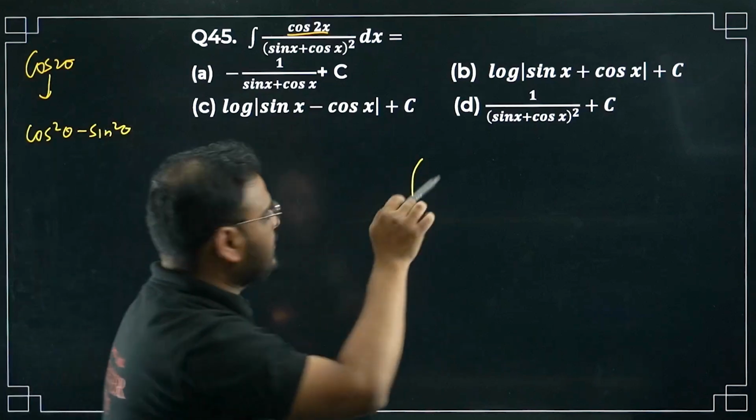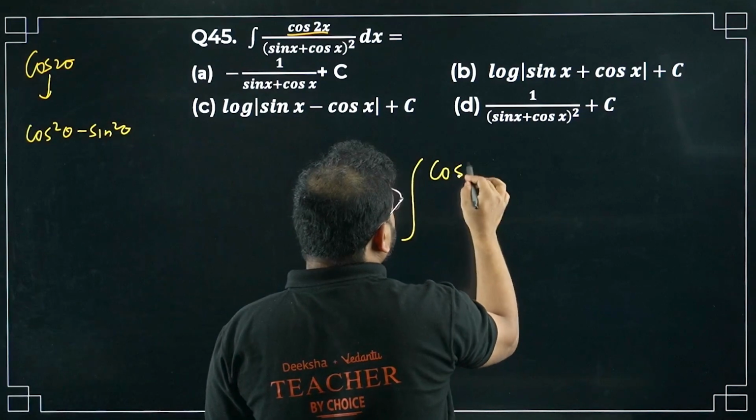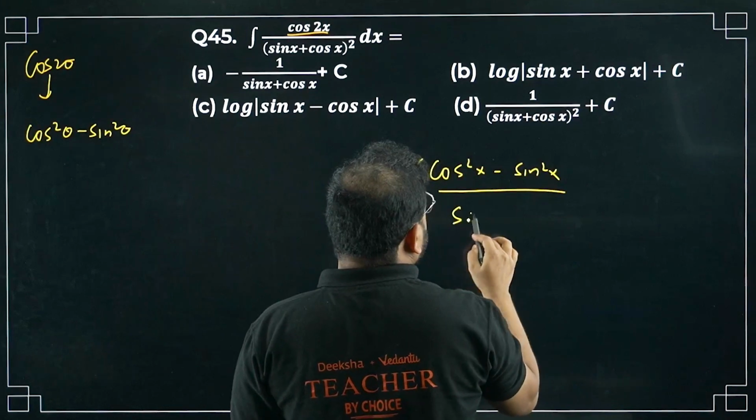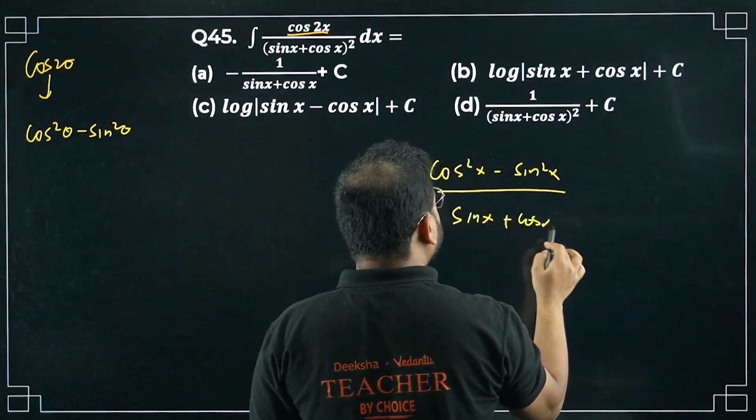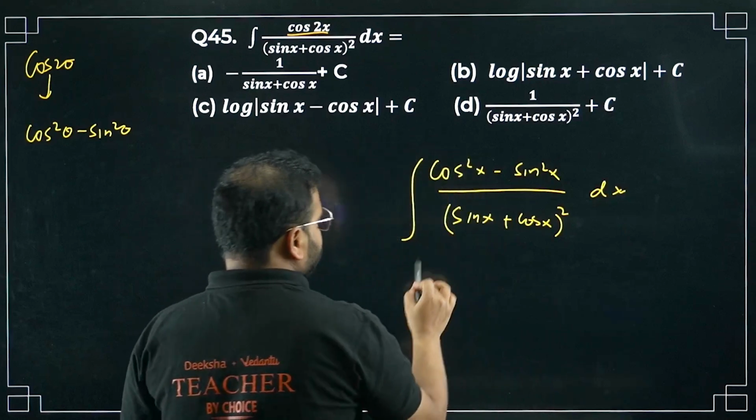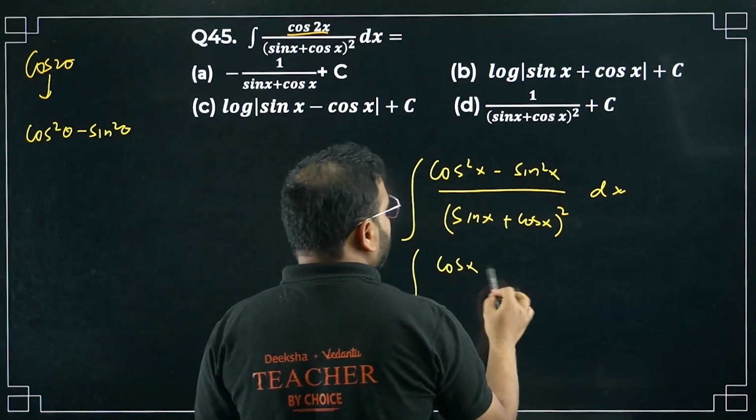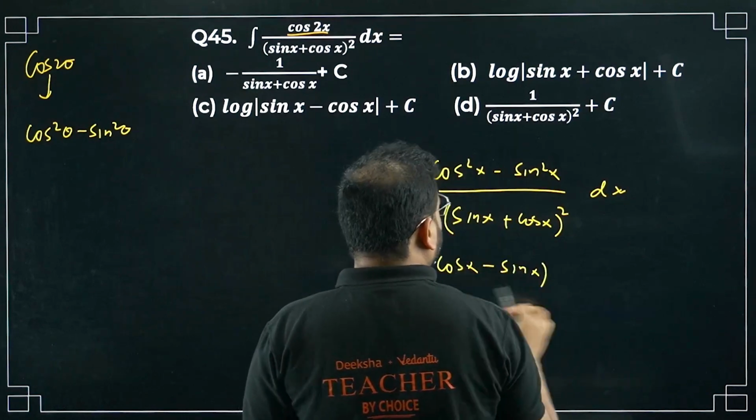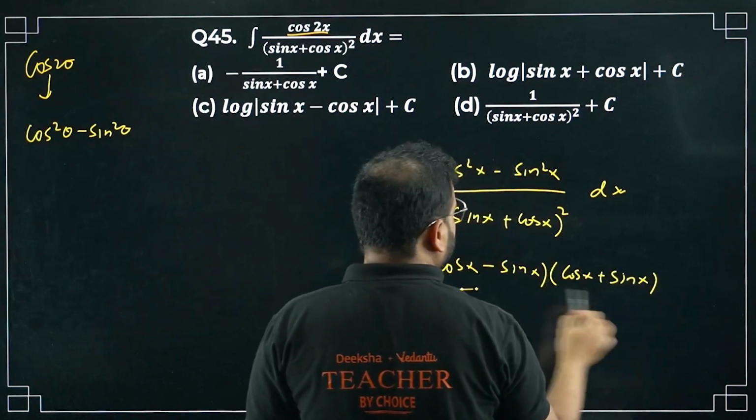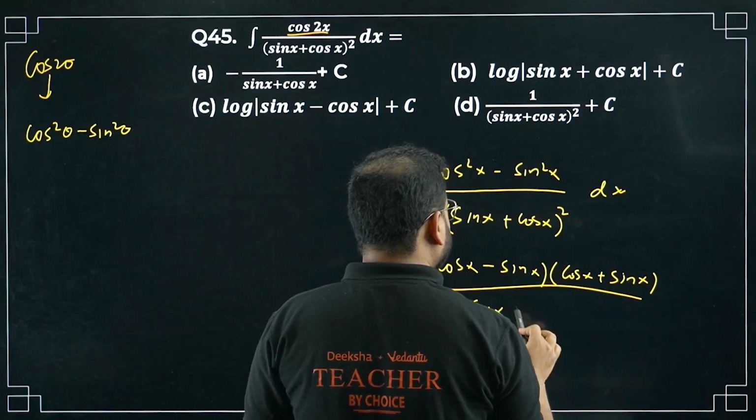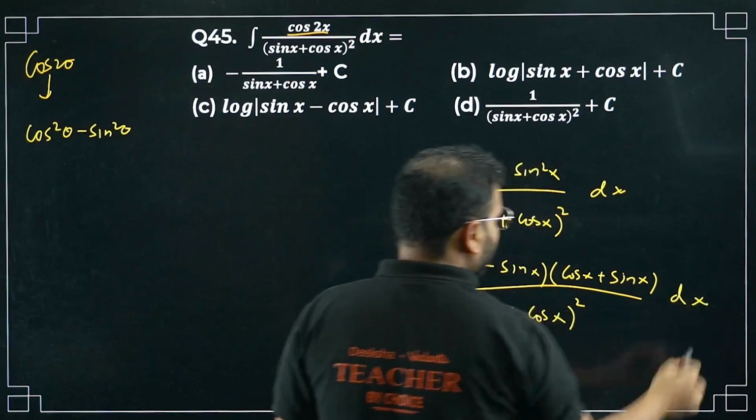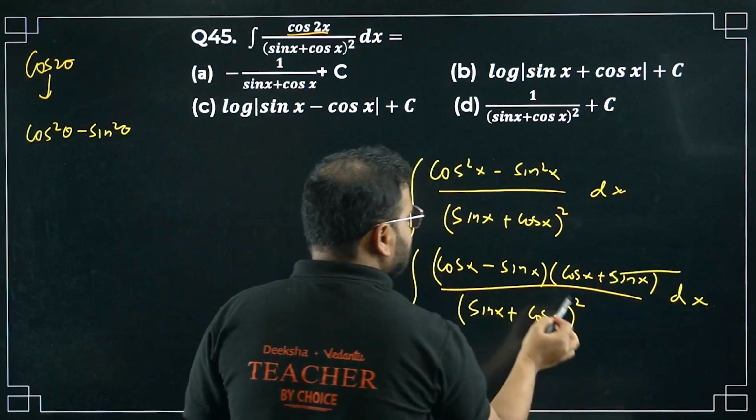Same thing I'm going to use over here. It will become cos square x minus sin square x upon sin x plus cos x the whole square, we have dx, of course. Now I can write this as cos x minus sin x times cos x plus sin x divided by sin x plus cos x the whole square, dx. Now this part is cancelling this part.